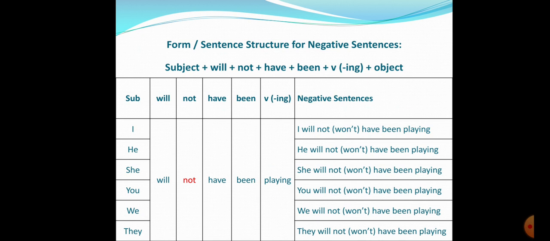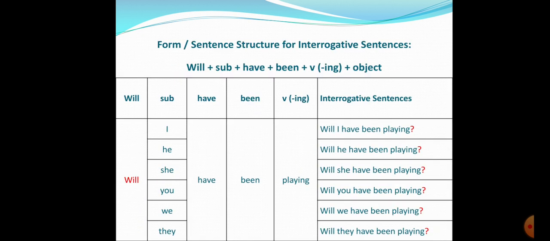He will not have been playing. He won't have been playing. She will not have been playing. She won't have been playing. You will not have been playing. You won't have been playing. We will not have been playing. We won't have been playing. They will not have been playing. They won't have been playing. Understood, students? So, now let's quickly look at the forming of interrogative sentences.